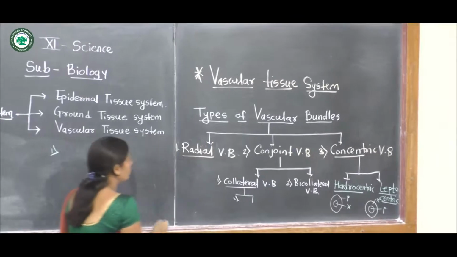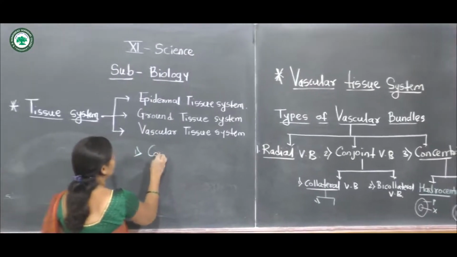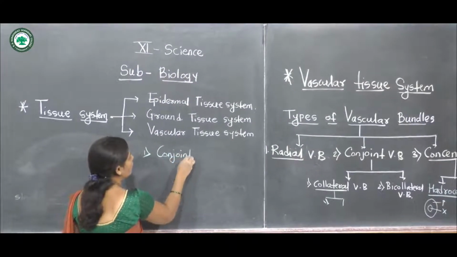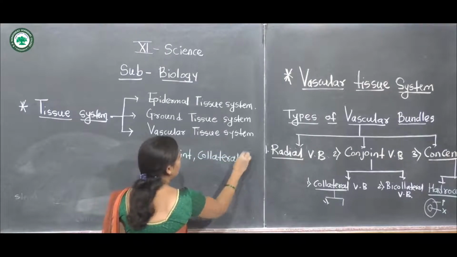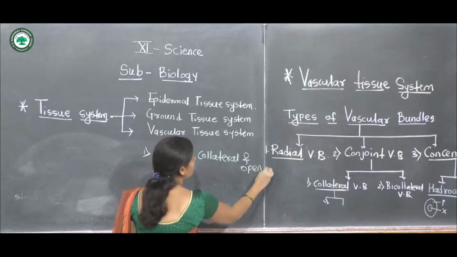First, the conjoint collateral and open type of vascular bundle.